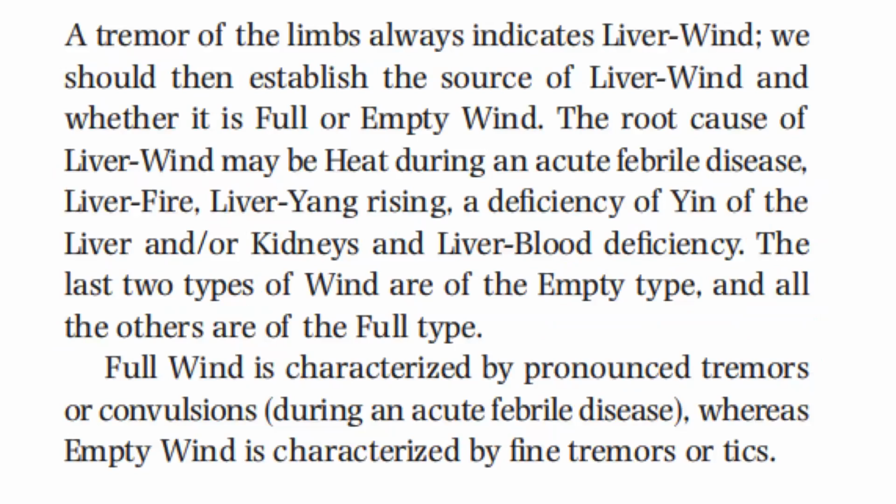A tremor of the limbs always indicates liver wind. We should then establish the source of liver wind and whether it is full or empty wind. The root cause of liver wind may be heat due to an acute febrile disease, liver fire, liver-yang rising, a deficiency of wind of the liver and or kidneys, and liver blood deficiency. The last 2 types of wind are of empty type, and all the others are of the full type. Full wind is characterized by pronounced tremors or convulsions during an acute febrile disease, whereas empty wind is characterized by fine tremors or tics.